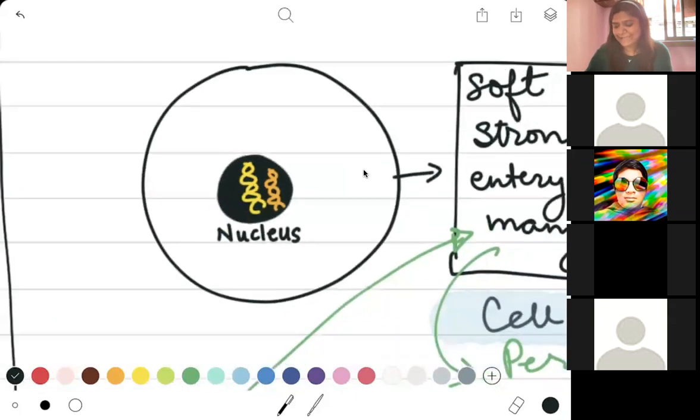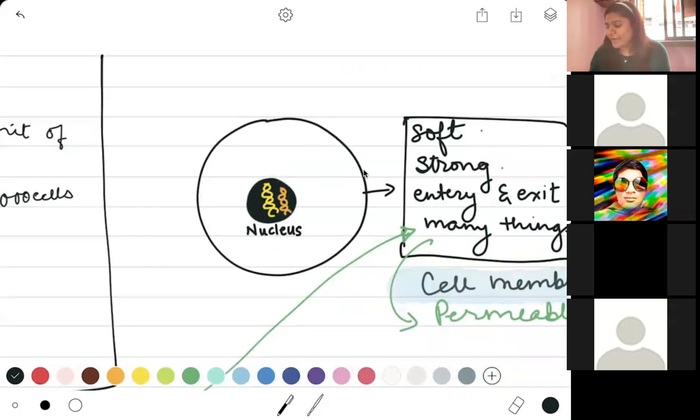All of the cells are going to have a nucleus except your red blood cells. The cells that make up your blood and give it red color are the cells that do not have a nucleus.